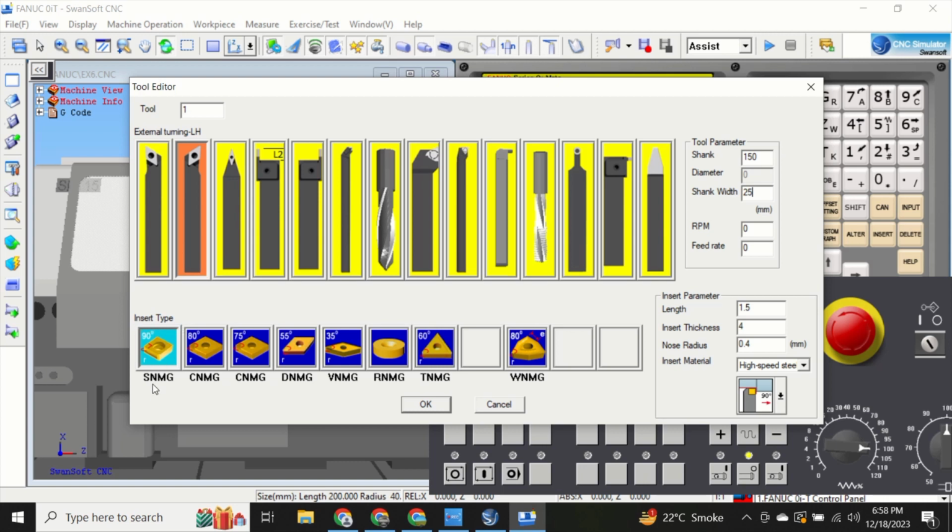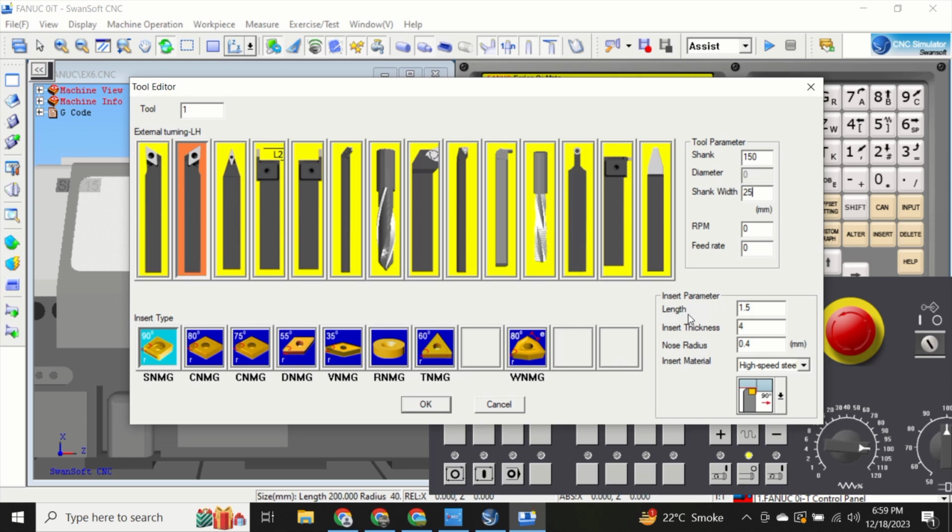Insert type. SNMG 90-degree insert. CNMG 80-degree insert. CNMG 75 degree. DNMG 55 degree. VNMG 35 degree. RNMG round insert. TNMG triangular insert 60 degree. WNMG 80 degree.